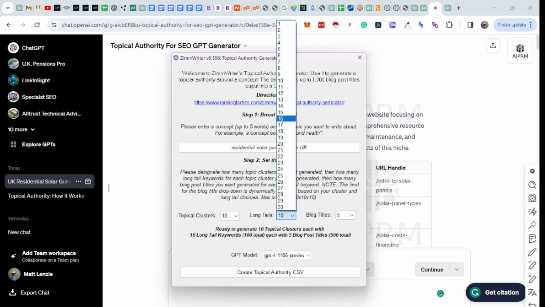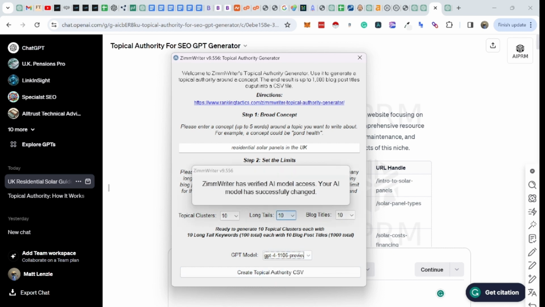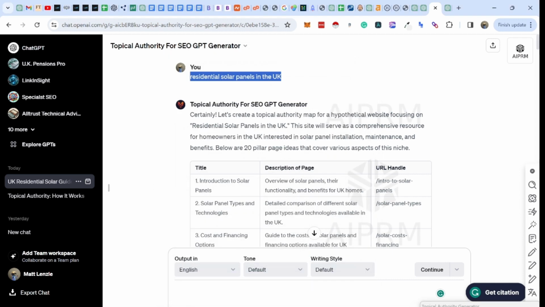Because what we want is more blog titles. 10, and then we'll do 10. There we go. So then what it's going to go away and do, you can choose the different model that you want. I'm going to use GPT-4, which is the current model, and then it's going to go away and generate the clusters.